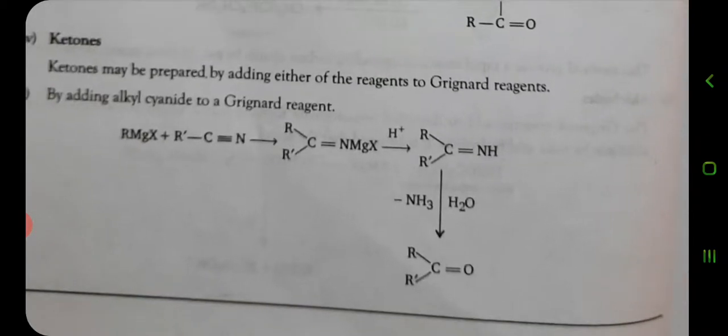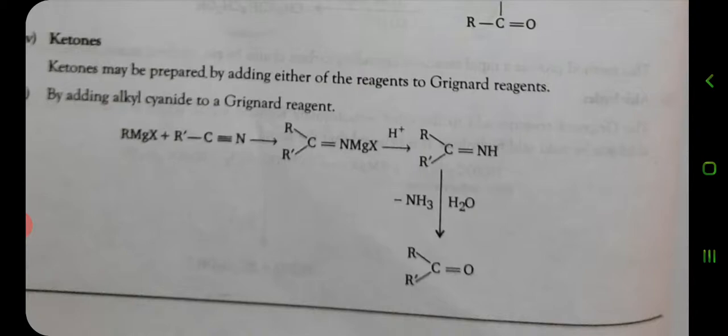Ketones may be prepared by adding either of the reagents to Grignard reagents. In this reaction, the first way is by adding alkyl cyanide to a Grignard reagent. When alkyl cyanide is added to Grignard reagent, the reaction takes place and we will get the ketones. In that case, R and R dash alkyl groups are different.